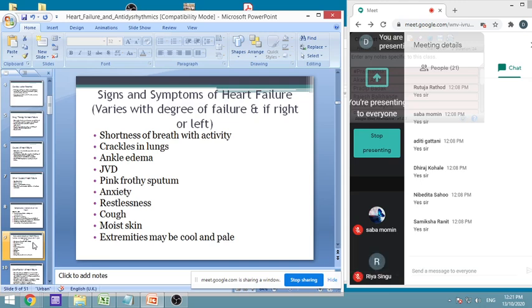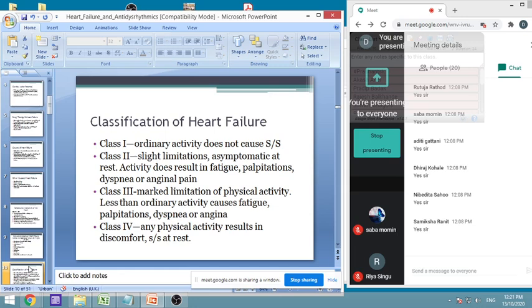Then the sputum will be pink and slightly frothy in nature. The person will have anxiety and restlessness. Then there will be cough, moist skin, extremities may be cool and pale, the color will be lesser, darker than that, which shows the sign that less blood supply is there.